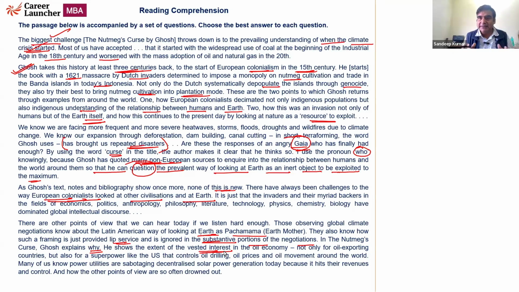Okay, so primarily in the passage he is talking about our prevalent understanding that climate change started with the beginning of industrialization in the early 18th century. But he takes the date back to the 15th century, when Dutch invaders invaded the Banda Islands and tried to bring nutmeg cultivation into plantation mode. It was then that earth as a resource started being exploited for the material gains of the European colonists. That is the primary idea the passage talks about. Let's look at the questions.